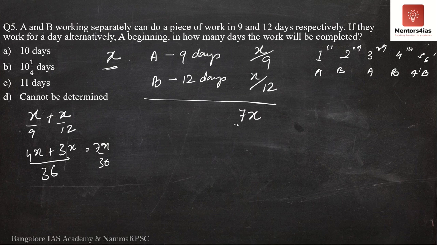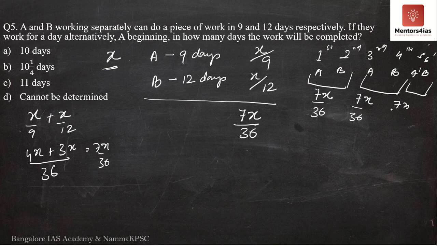So can I say every 2 days, 7x by 36 amount of work is completed? Again, on the fourth day, 7x by 36 amount of work is completed. Again, in the next 2 days, 7x by 36 amount of work is completed. Correct?